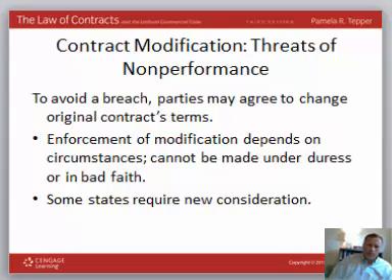Also keep in mind that in order to change a validly existing contract, some states are going to require some new consideration. So it's sort of a mini agreement that will have to have offer, acceptance, mutual assent, consideration, and all the elements that go along with the original contract.